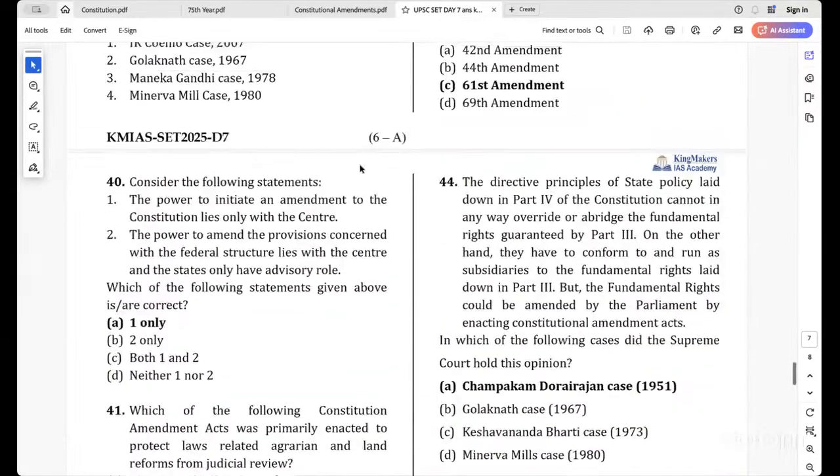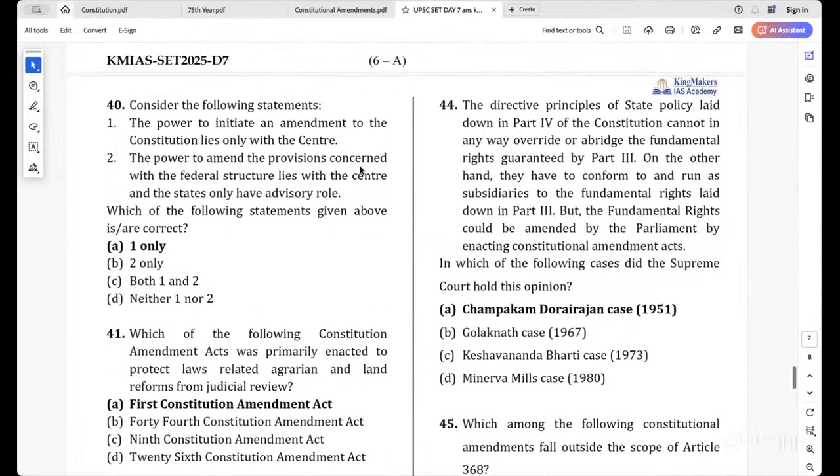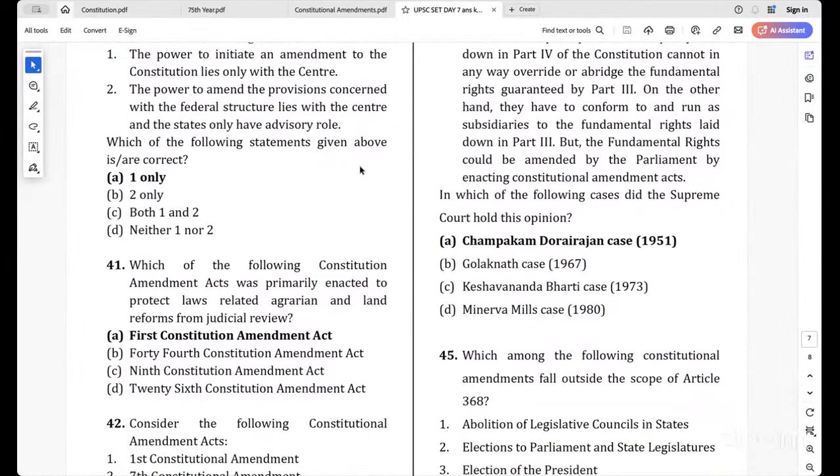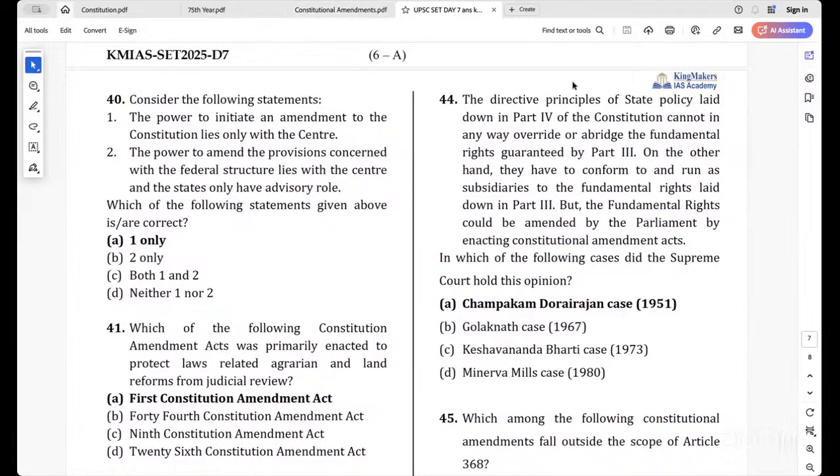Okay, then 44th question. The directive principles of state policy laid down in Part 4 of the Constitution cannot in any way override or abridge the fundamental rights guaranteed by Part 3. On the other hand, they have to conform to and run as subsidiaries to the fundamental rights laid down in Part 3. But the fundamental rights could be amended by the Parliament by enacting constitutional amendment acts. In which of the following cases did the Supreme Court hold this opinion? See, in this it says that the directive principles cannot in any way override or abridge the fundamental rights guaranteed in Part 3.